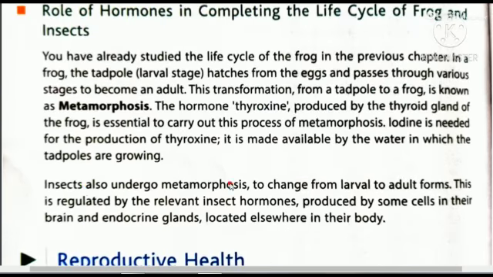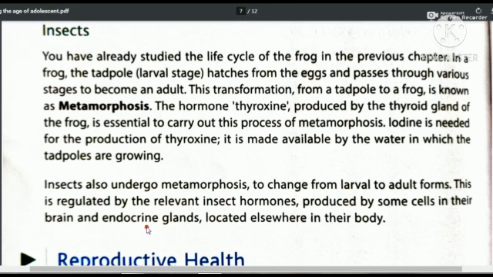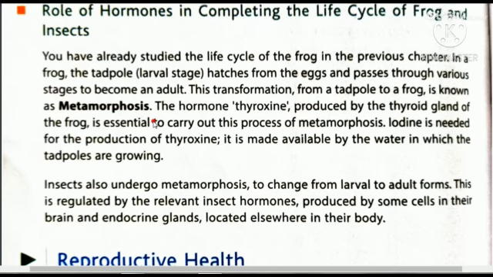Insects also undergo metamorphosis. To change from larval to adult form, this is regulated by the relevant insect hormones produced by some cells in their brain and endocrine glands located elsewhere in their body. So here we had discussed that frog also contains some gland which release some hormone and these hormones control their metamorphosis process.